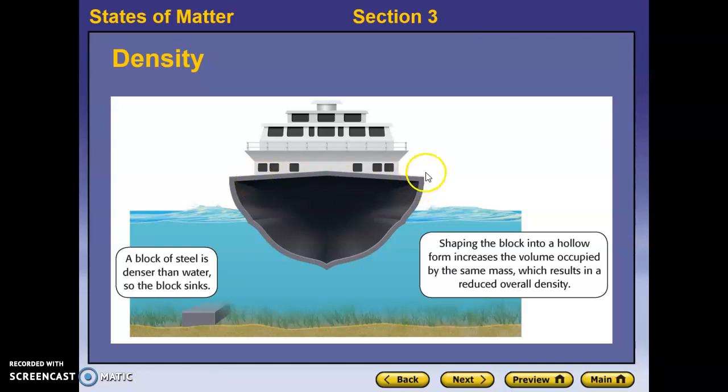But it's very important that they're careful about how much mass is added to the ship, because if you add too much mass to the top, all of a sudden it can throw off your density, and you can make it possible for a ship like that to sink.